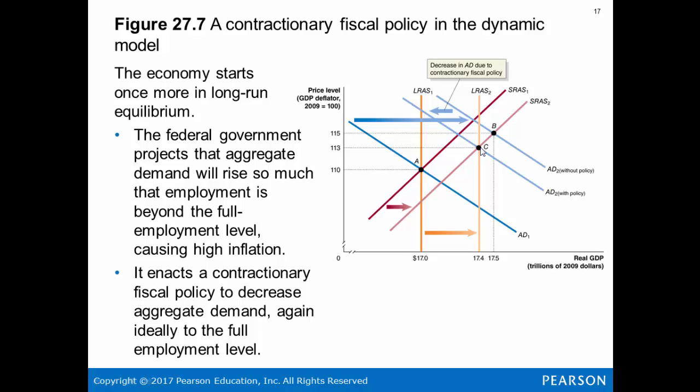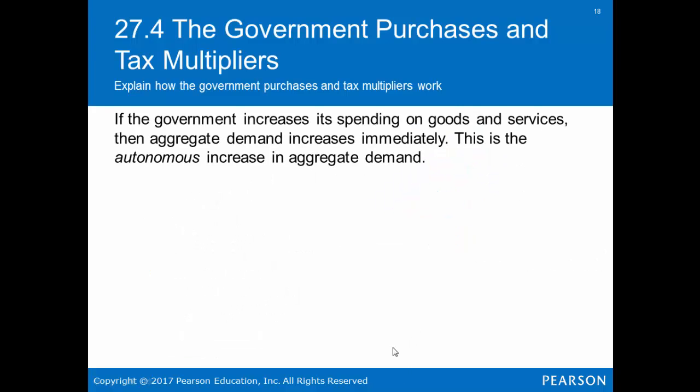So it's going to decrease, but long run supply is going to move here. So real GDP demand is 17.4. We just came backwards and reduced inflation, if you will. The government purchases and tax multipliers.